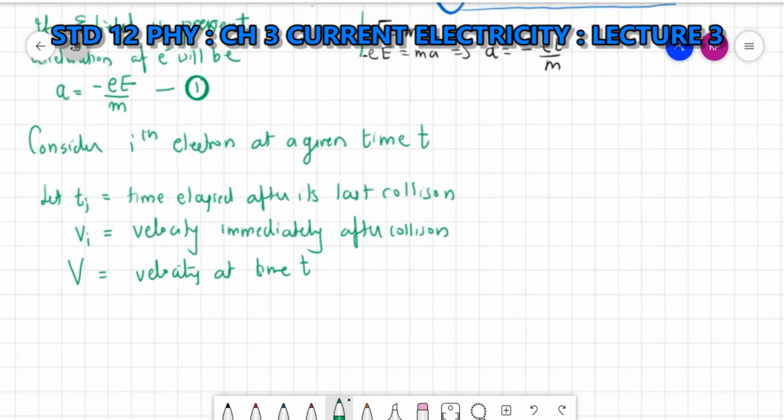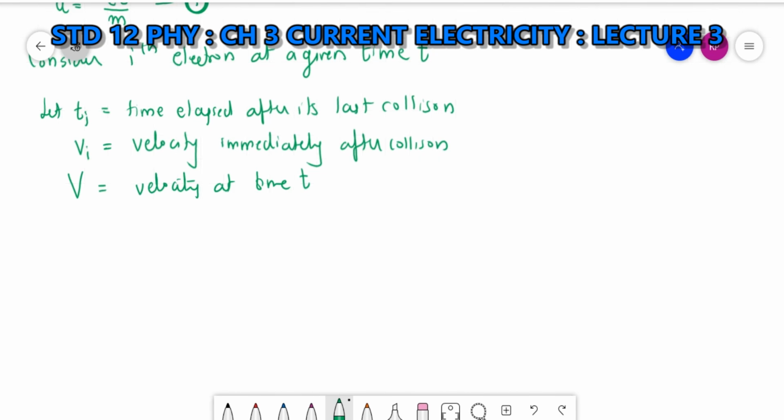Now we know the kinematic equation. What is the kinematic equation? V equals V0 plus at. So in this case, the final velocity V will be equal to the initial velocity Vi plus at. Clear? So what is the acceleration?